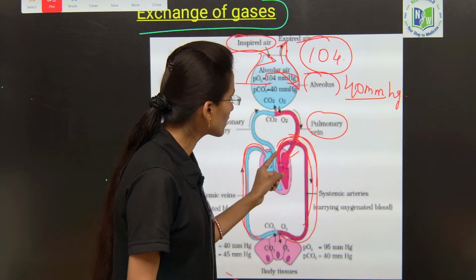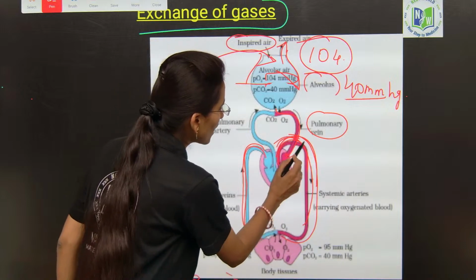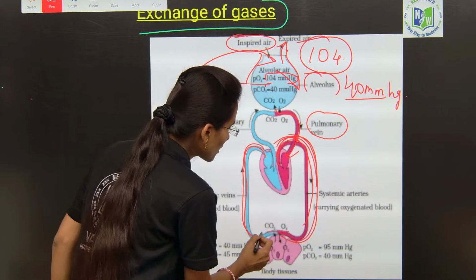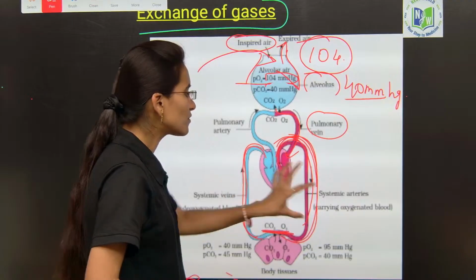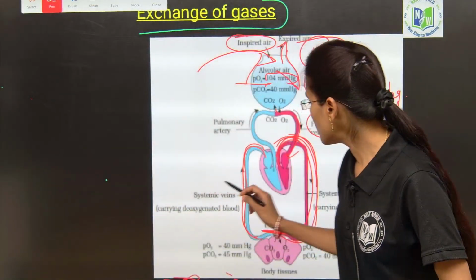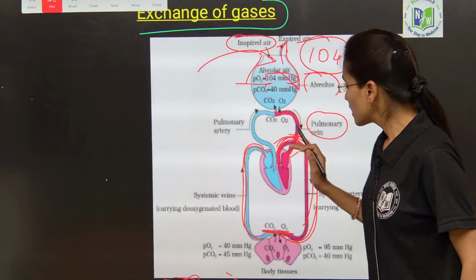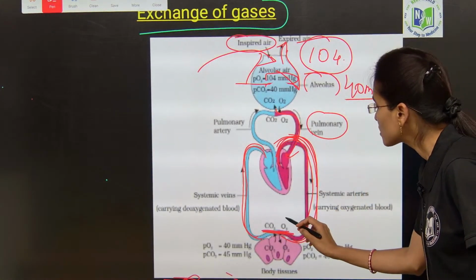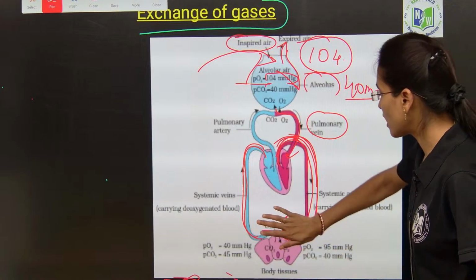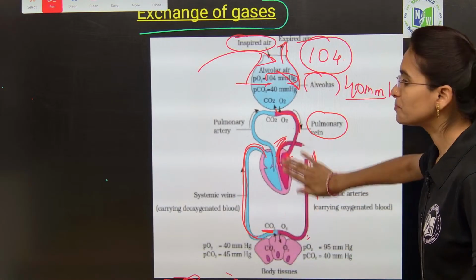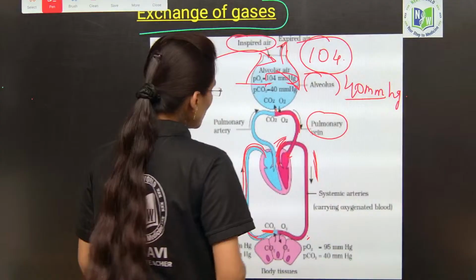Systemic arteries, what are they going to do here? Again they are going to carry the oxygen. At this particular point, in between the left systemic arteries and right systemic arteries, in these left systemic arteries the pressure of the oxygen, okay, again here you need to understand about the pressure of the oxygen, okay.